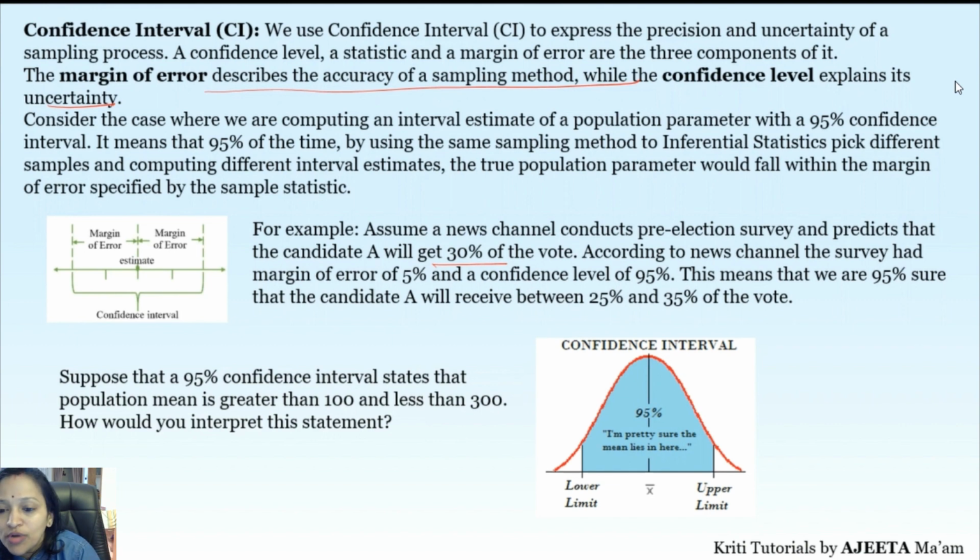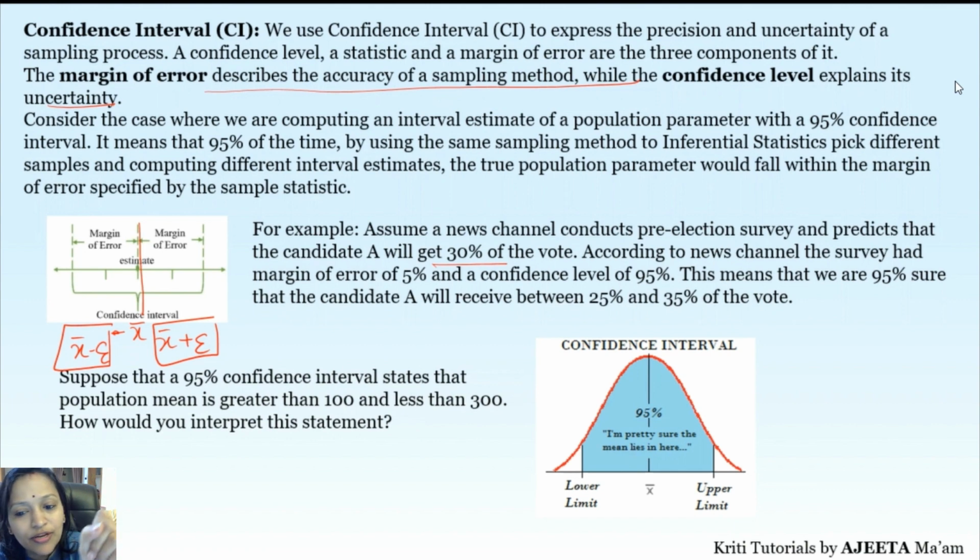So we are going to compute interval estimation from this. That is, we are again going to give the intervals. So margin of error, as I told you in the last part also, is that you have a middle value and you are moving to the left side and the right side of it, correct. Suppose you have x bar, mu here. So as I said, this will be x bar minus E, and this will be x bar plus E. So this is margin of error E. So margin of error on the left side, margin of error on the right side.